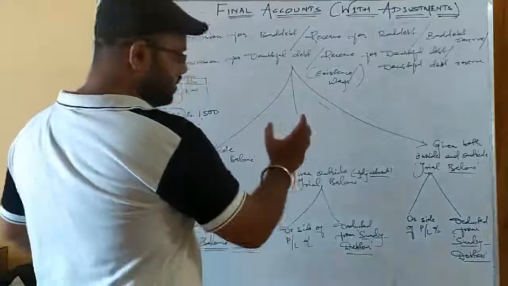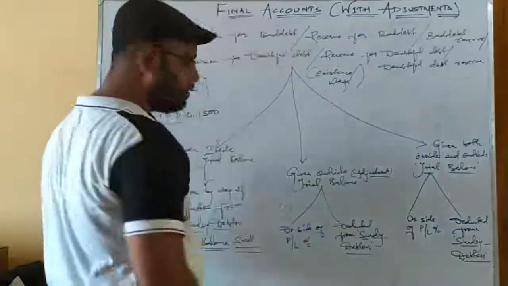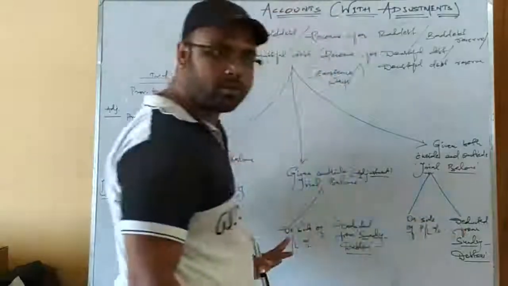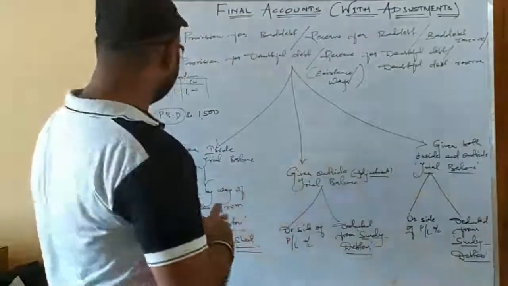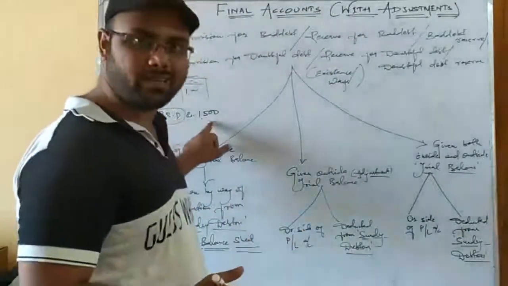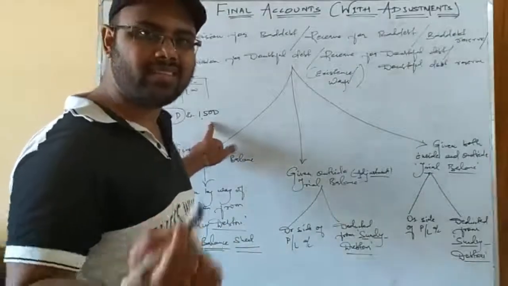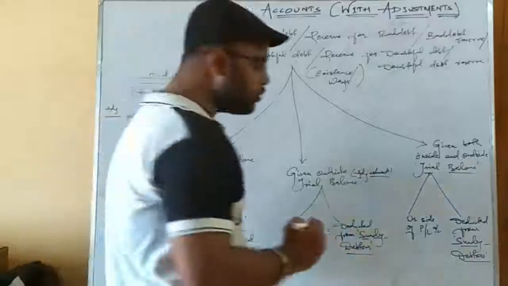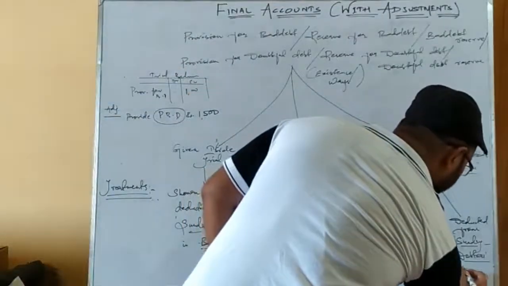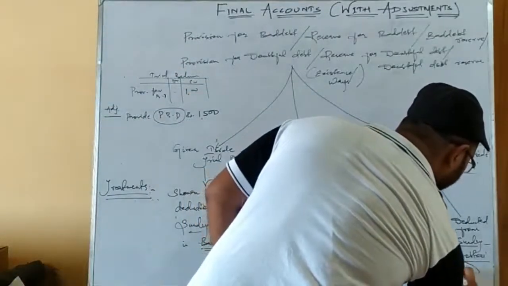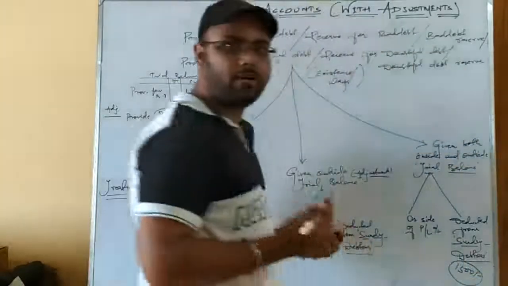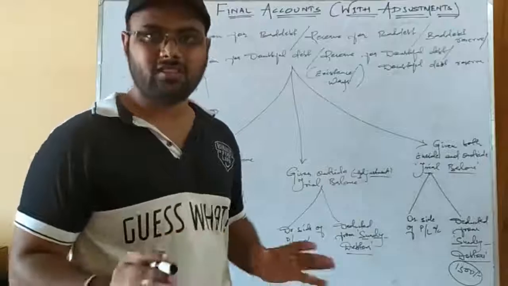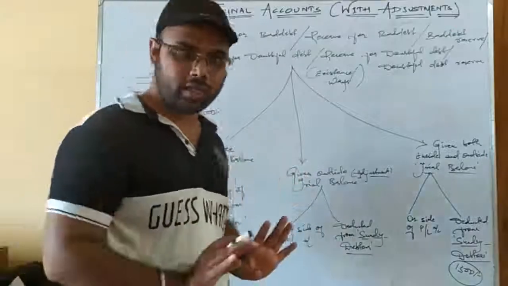Then the treatment here is the same as given outside the trial balance in the form of adjustment, that is, debit side of the P&L account and deduction from sundry debtors. This I have told you. Since this is the fresh amount of provision, the provision that exists in the current accounting year, it will be directly subtracted from your sundry debtors. I am just writing the amount here. I will show you how it occurs when we solve problems on final accounts and come across these adjustments. For now, just get it theoretically.